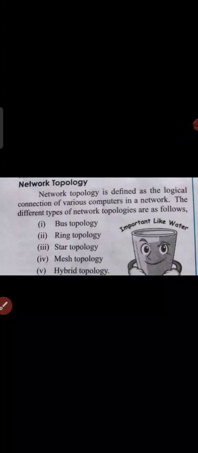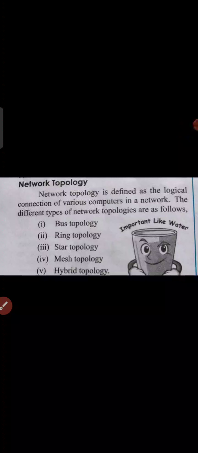In today's session we are going to learn about network topologies. Topologies are used in a LAN network only, which means a local area network. These topologies are also called LAN topologies. So what is meant by topology?